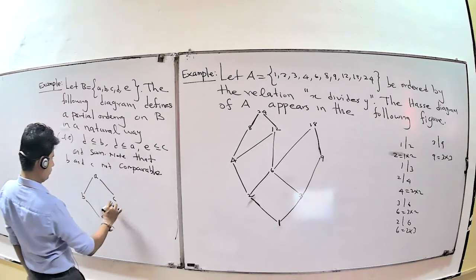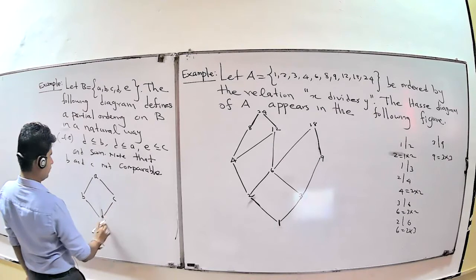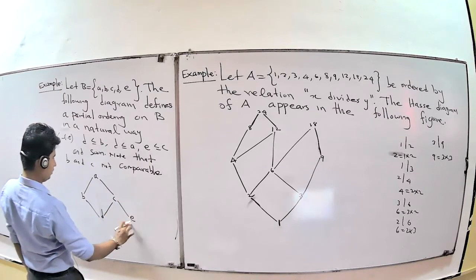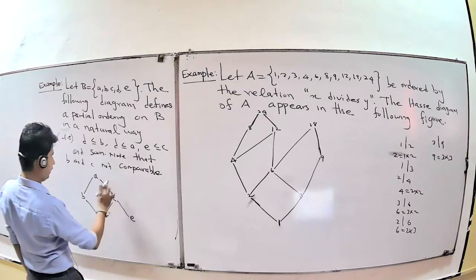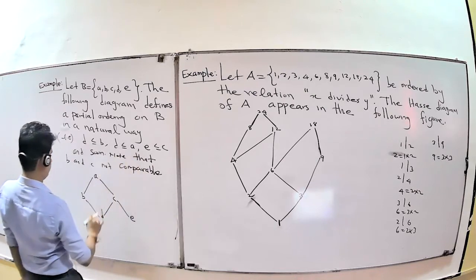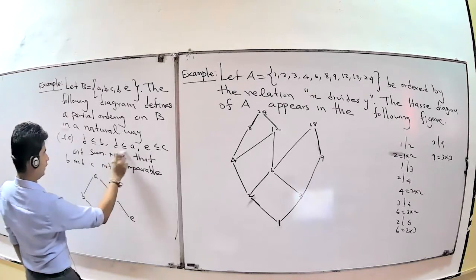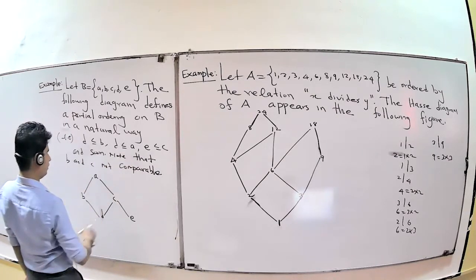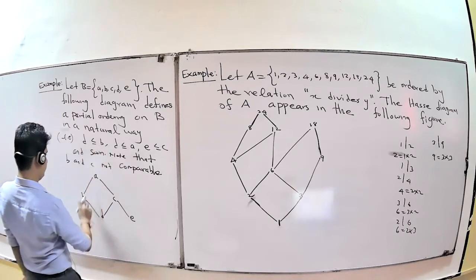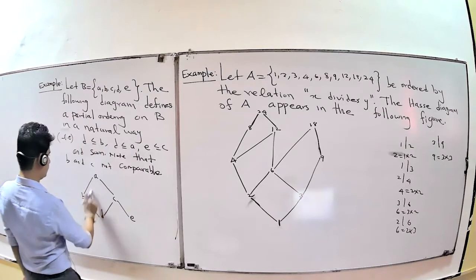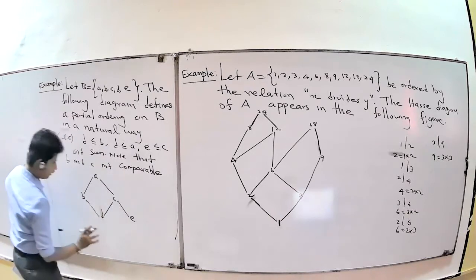Here is comparable, C, D okay. Now E and C comparable. C and A, D to C, D to B, D to A. D to A means D, C, A. D to B means D, B. Okay, like this form, right? It is your Hasse diagram, right?